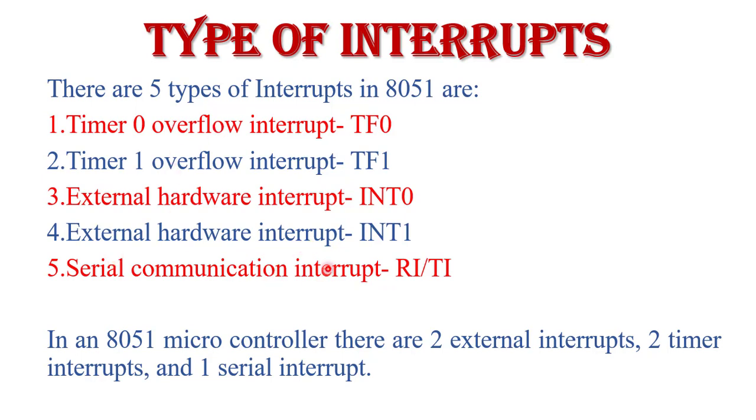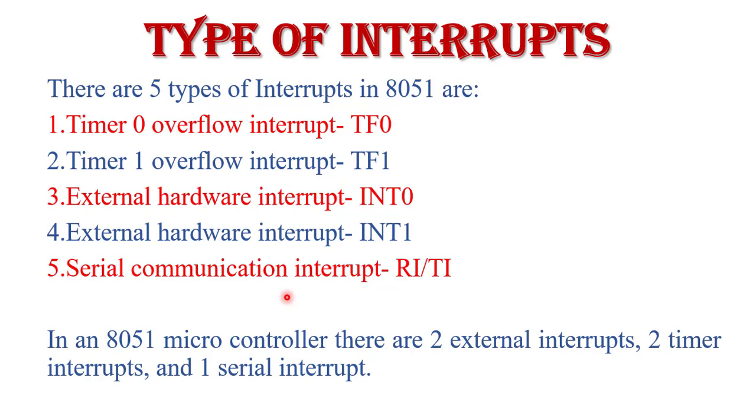All the 5 interrupts are maskable and vectored interrupts. Maskable means these interrupts can be disabled by a program or instruction, and vectored means the vector address of these interrupts is predefined or fixed.